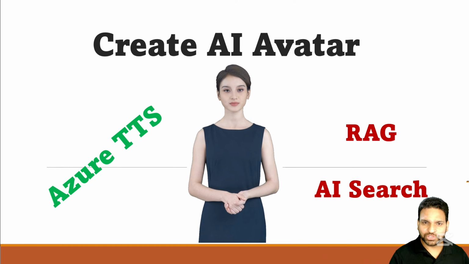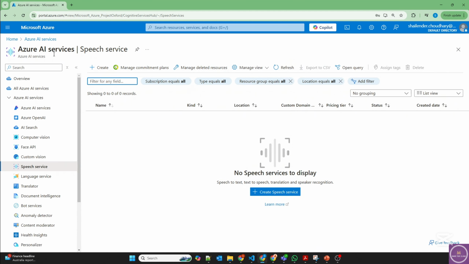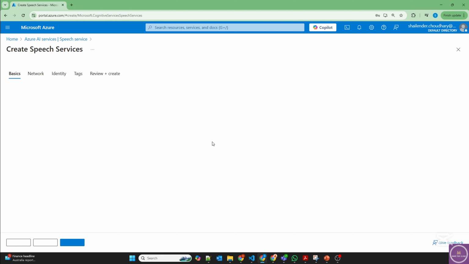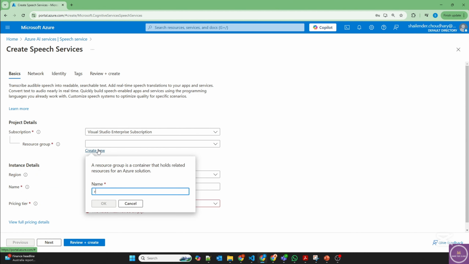So you can integrate it with real-time API where you will have more emotional connect with the avatar. So let me show you step-by-step deployment of the creation of AI avatar in Azure. I'm logged into Azure portal now, and let's start with the creation of the speech services. So we are in Azure AI services, speech service, create a speech service. I'll create a new resource group, RG avatar.